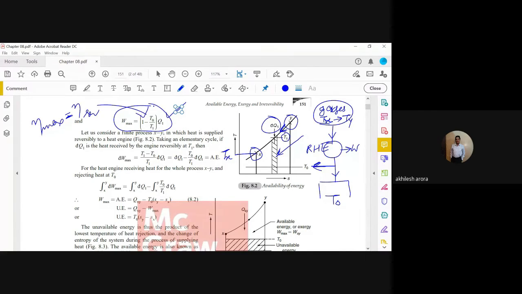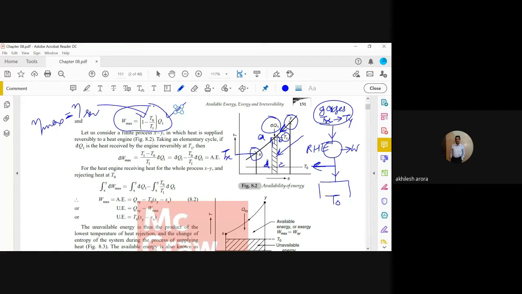This is point A, here point B, here point C, here D. So ABCD is a small elemental cycle and we have to calculate the work in this case. What will be the value of the work? It will be the efficiency of this engine multiplied by the delta Q amount of heat.